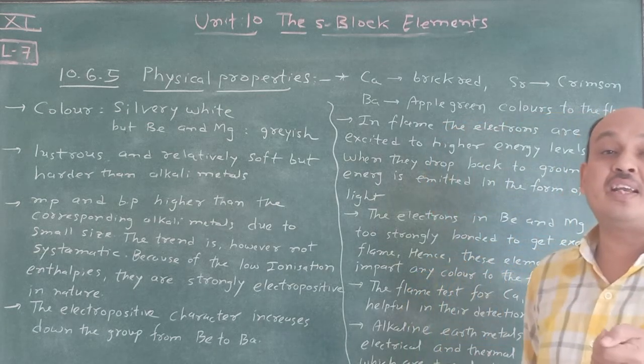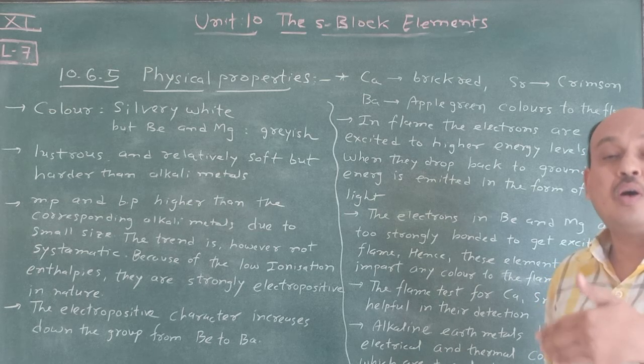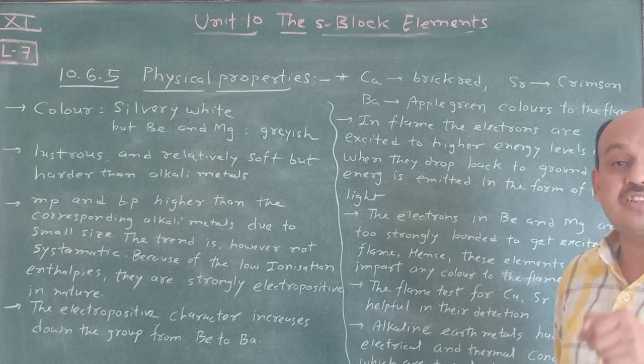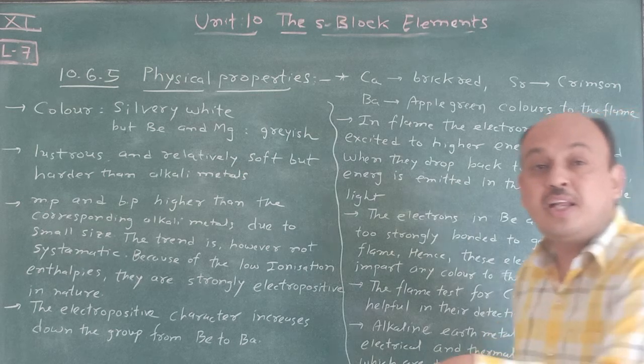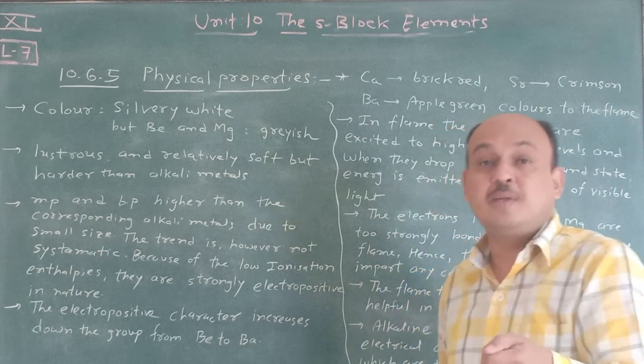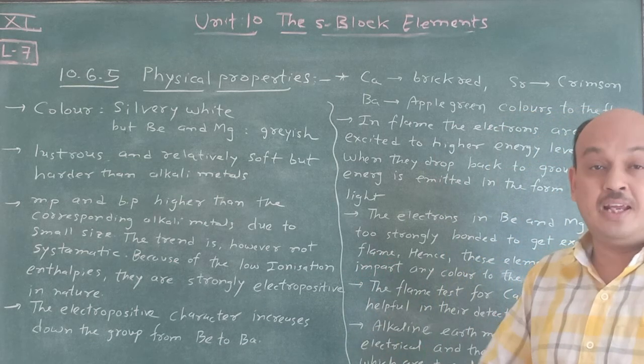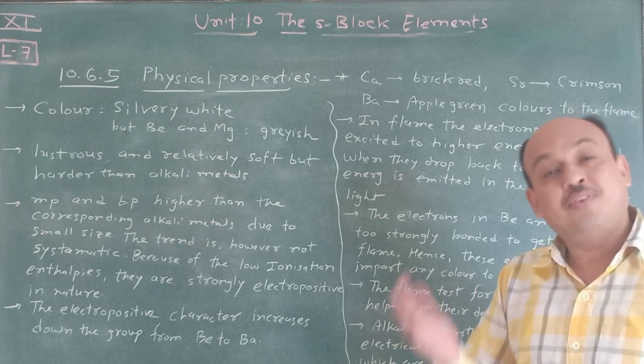First of all, ignite a platinum wire on a Bunsen burner in a blue flame to remove all the impurities present on the surface of the platinum wire. Then dip it in the paste, and once again put it on the burner in a bluish flame. At that time we obtain a certain colored flame, and that is nothing but the flame test.